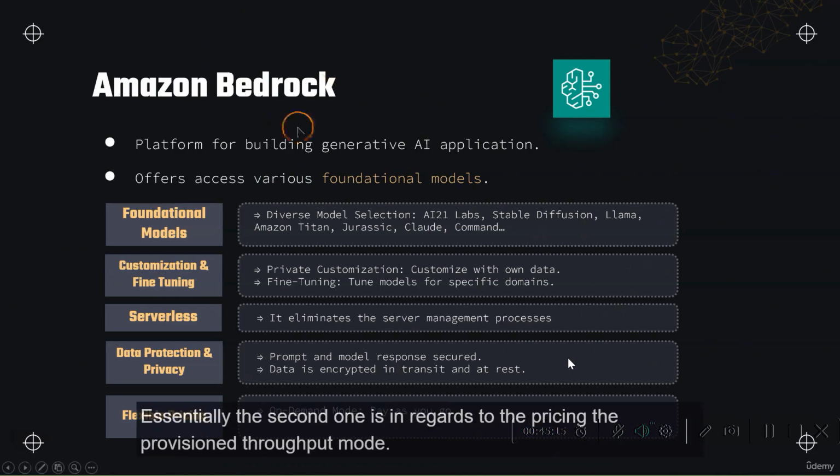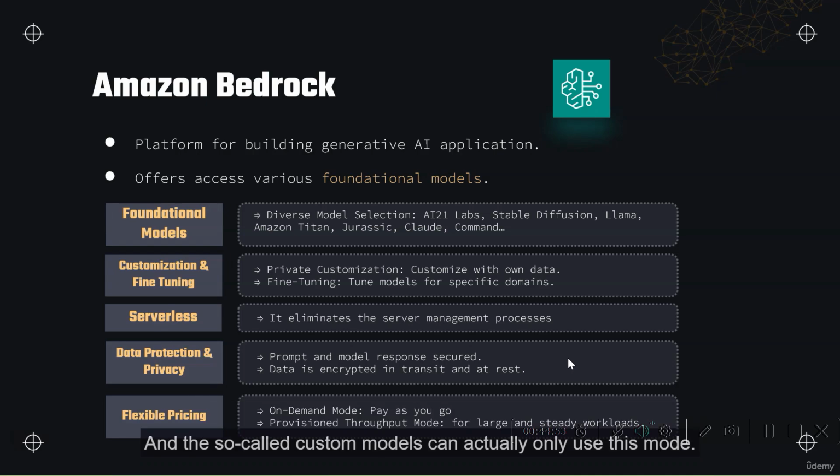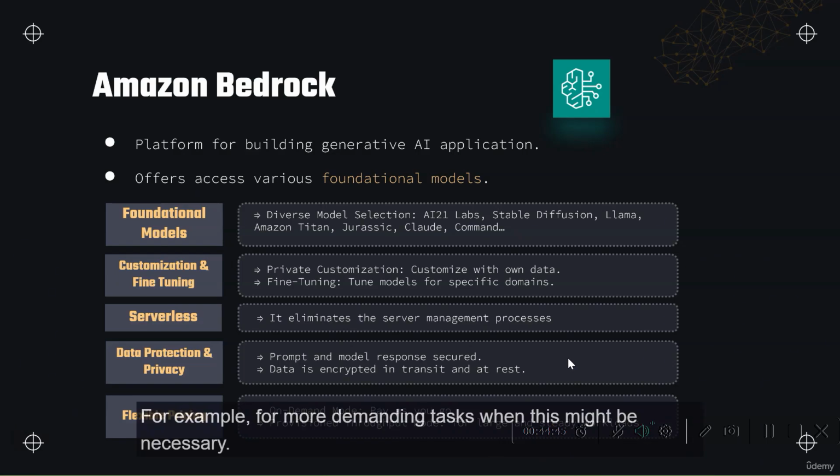The second one in regards to the pricing is the provisioned throughput mode. Here we have an option for large and more steady workloads. Users can buy units for specific custom models or base models, and like this we get a certain number of tokens that are processed per minute. The so-called custom models can actually only use this mode. This mode ensures that we have a very reliable performance, for example, for more demanding tasks when this might be necessary.